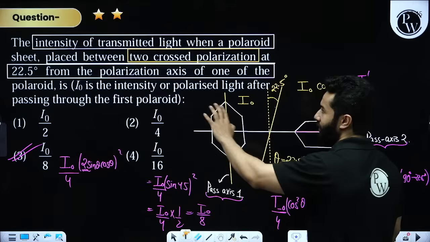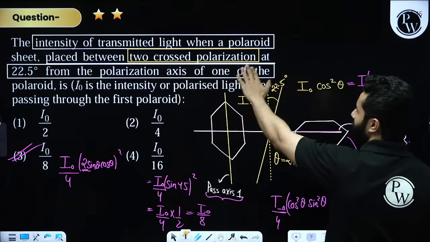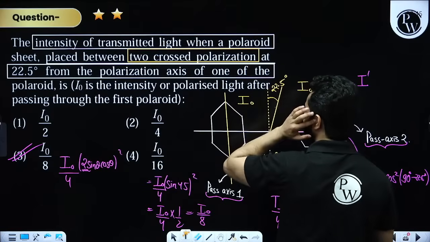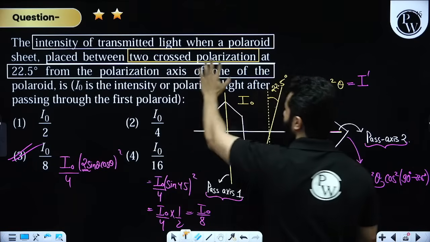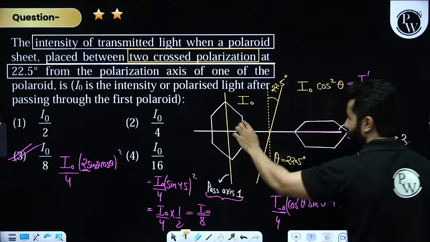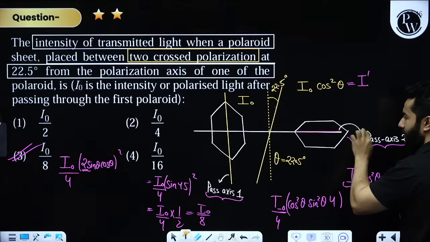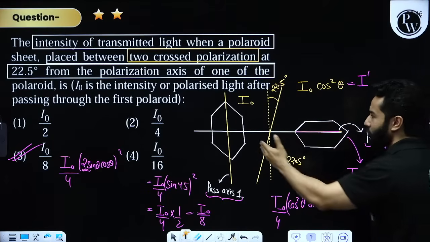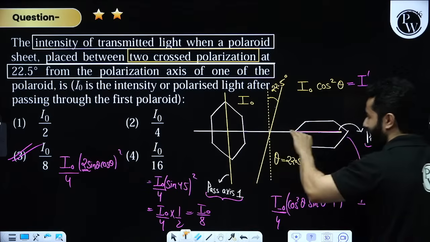See, the question says the intensity of the transmitted light when a Polaroid sheet is placed between two crossed polarizers. First of all, crossed polarizers means if one of the axes is like this, another axis will make 90 degrees with it.